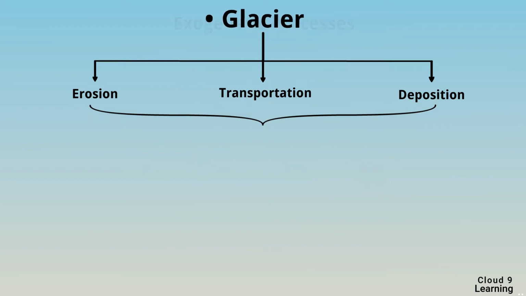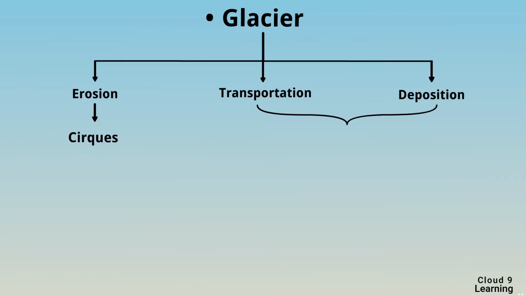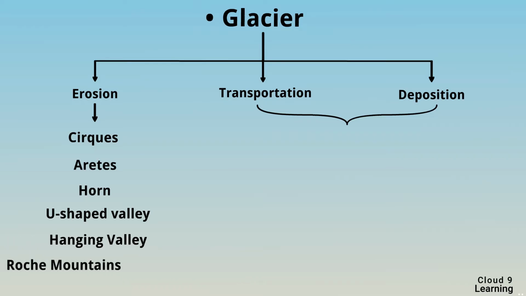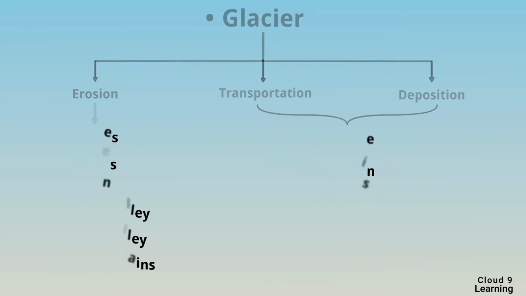Glacier does the work of erosion, transportation and deposition. The erosional work of glacier produces landforms like cirque, arêtes, horns, U-shaped valley, hanging valley and roche moutonnée, whereas the transportational and depositional work of glacier produces landforms like moraine, drumlin, eskers, etc.